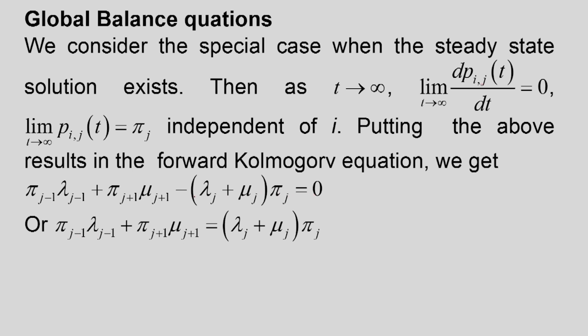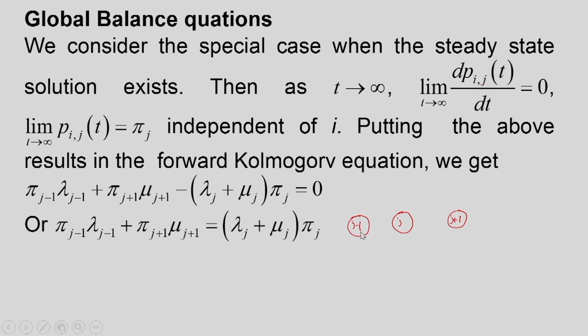Or if I write this on the right hand side, pi j minus 1 into lambda j minus 1 plus pi j plus 1 into mu j plus 1 is equal to (lambda j plus mu j) into pi j. So if we are in a state j, then there is state j minus 1 and state j plus 1.